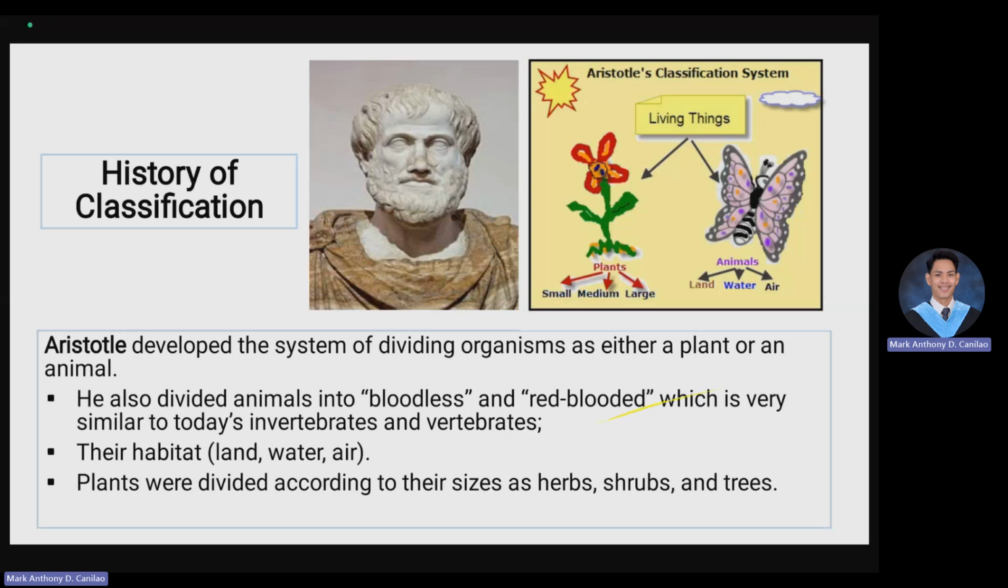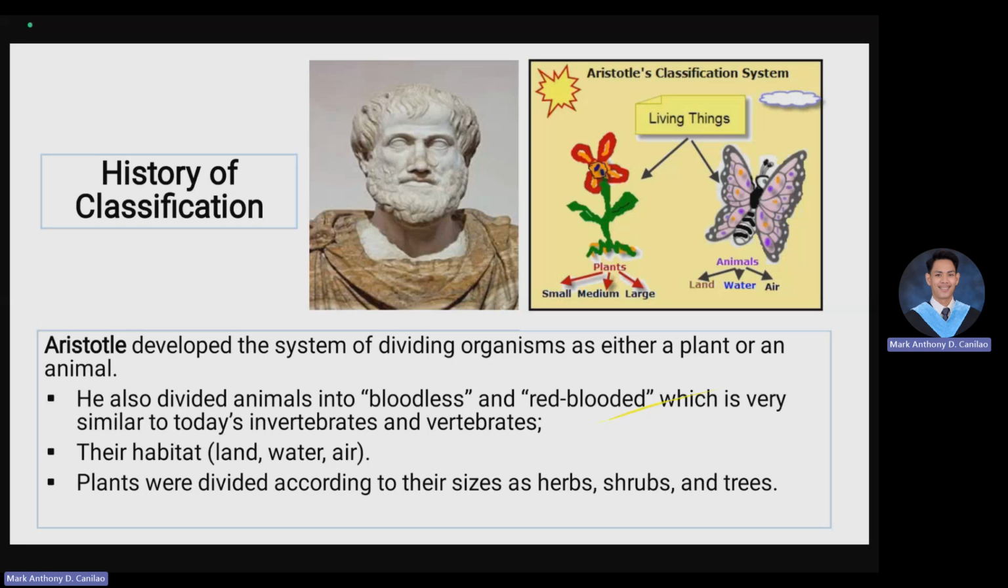Now we also have to mention, as we discuss the history of classification, Carolus Linnaeus. Carolus Linnaeus is a Swedish botanist who developed the binomial nomenclature system. When we talk about the binomial nomenclature system, we have to chunk down the words for you to understand it better. The prefix bi simply means two. Nomial means term, so two terms, and nomenclature simply means naming. So the binomial nomenclature system is a two-term naming that scientists use to name a specific organism scientifically.